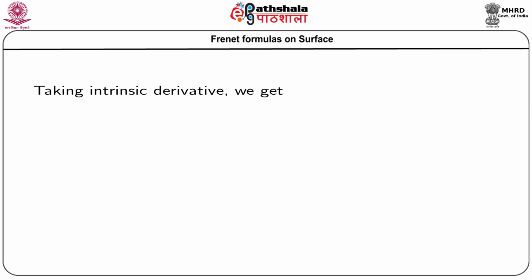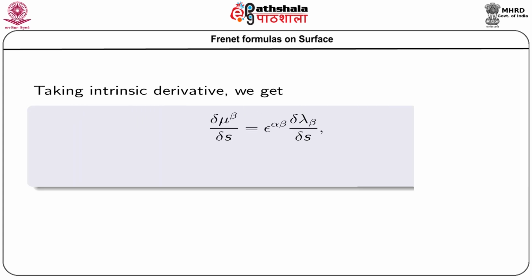Now, taking the intrinsic derivative of the previous expression, we get del mu beta del s equals epsilon alpha beta del lambda beta del s.